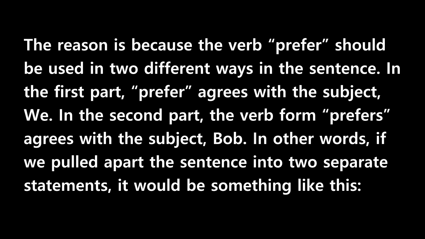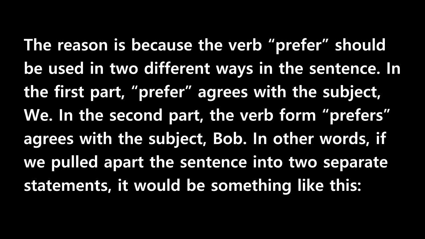An elliptical structure might not be the best choice here. The reason is because the verb prefer should be used in two different ways in the sentence. In the first part, prefer agrees with the subject, we. In the second part, the verb form prefers agrees with the subject, Bob.